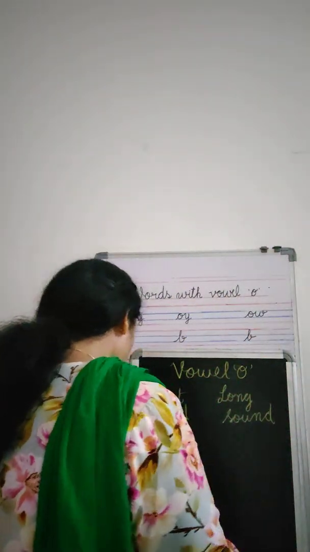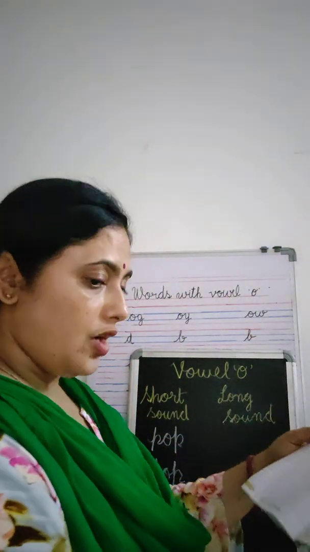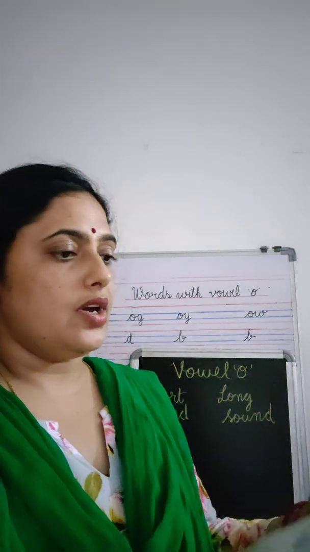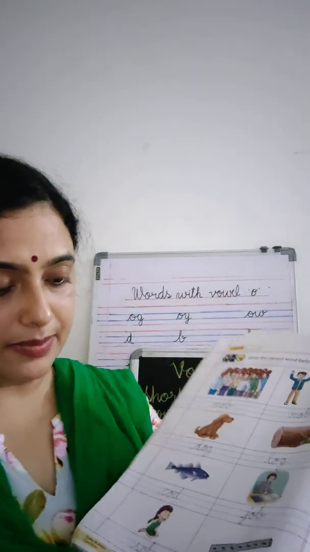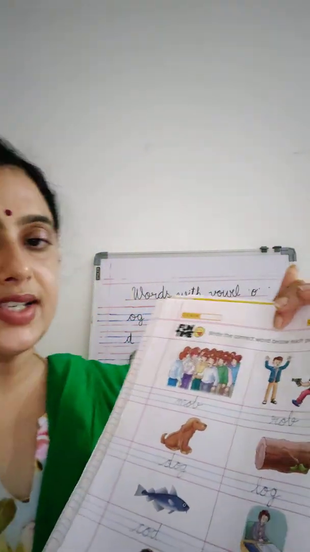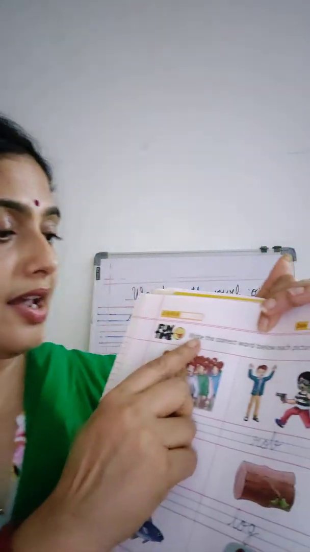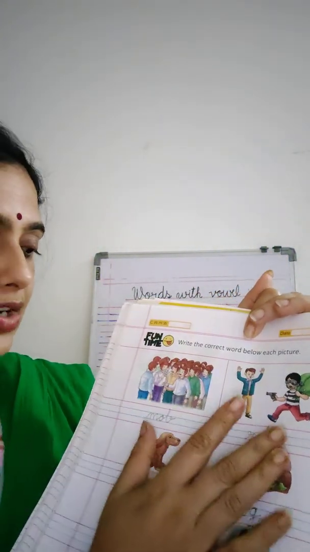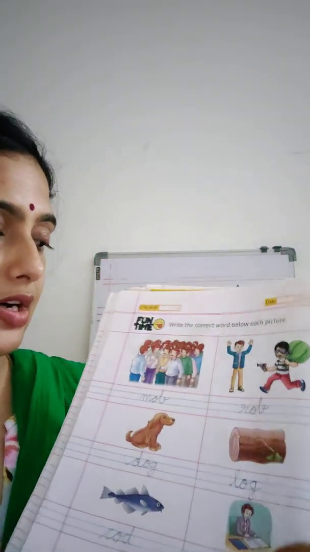Let's read the short sound words. You can open page number 68. So we are doing page number 68, 69 and 70. Now page number 68. So what is written here? Write the correct word below each picture. So we have to find out what is the word.